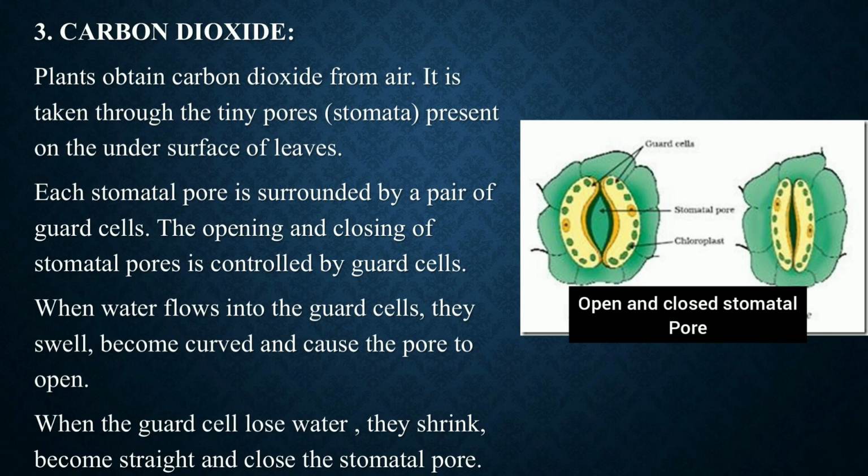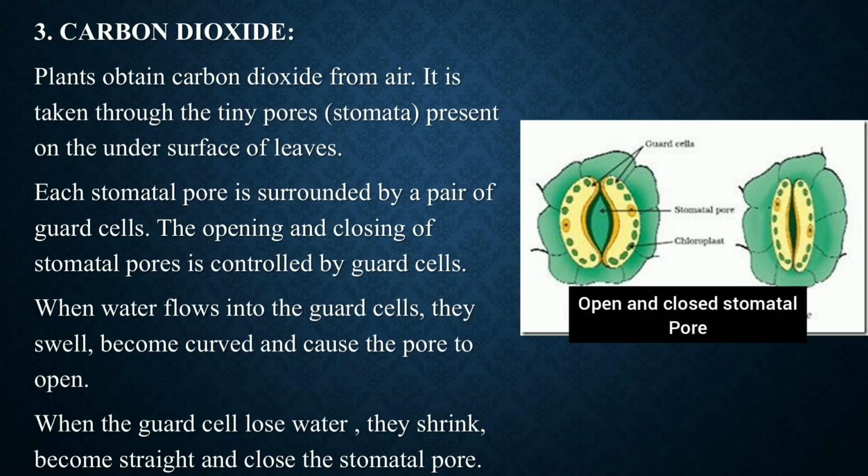So when water flows into the guard cells, जब water guard cells के अंदर जाता है, then the guard cells swell and become curved, causing the pore to open. स्वेल होने के बाद जो स्टोमेटल पोर्स है वो ओपन हो जाते हैं. And when the guard cells lose water, जब गार्ड सेल पानी लूज करता है, then they shrink and become straight and close the stomatal pores.